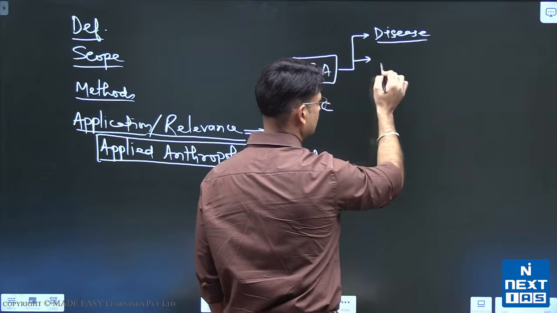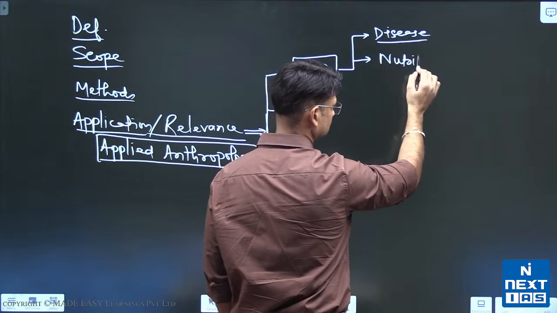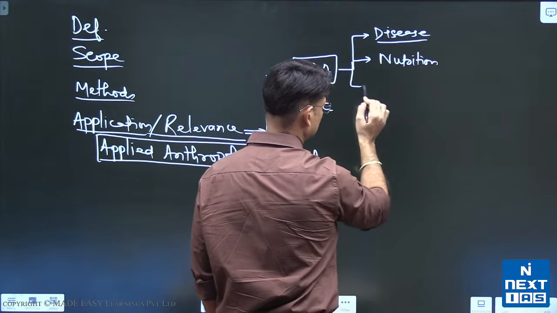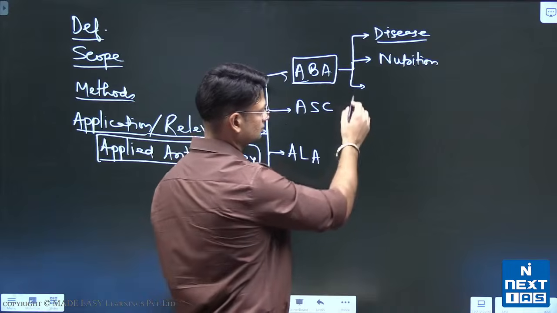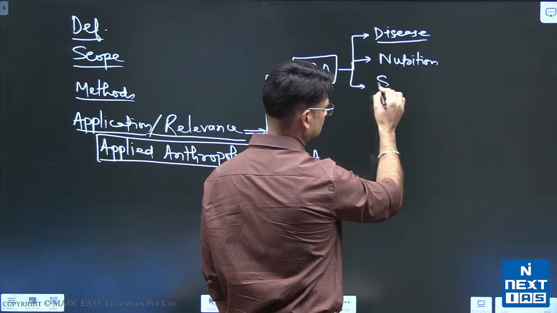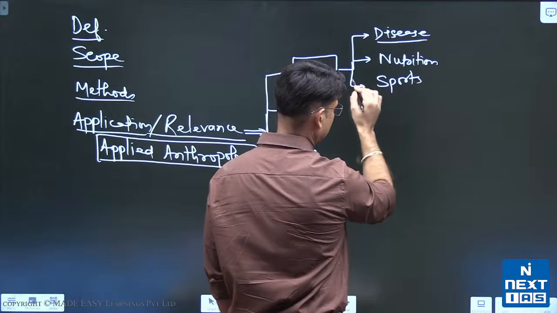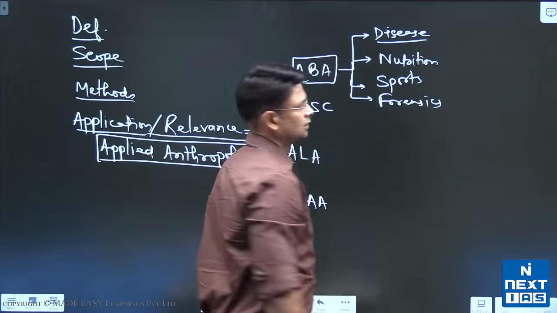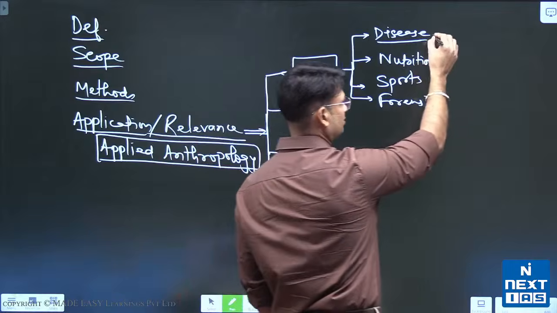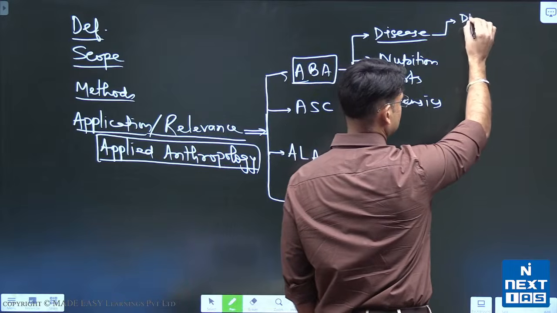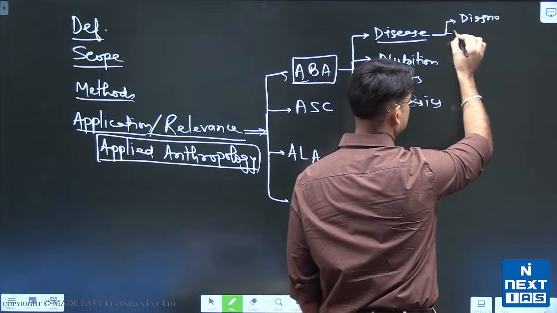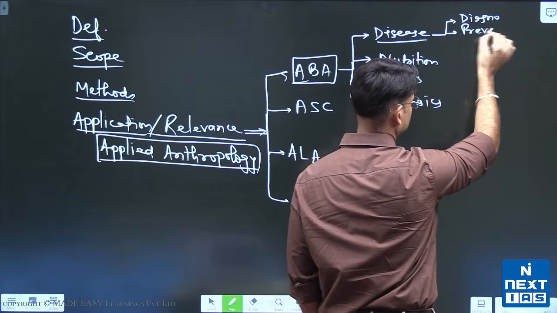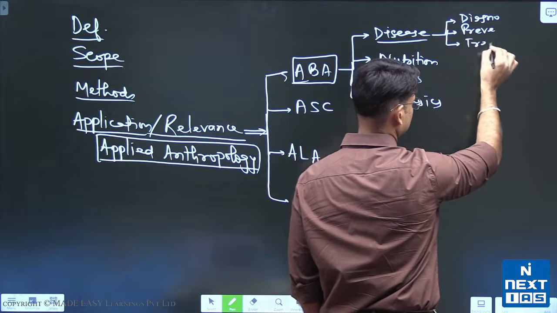It can be used in nutrition. It can be used in sports anthropology, and it can be used in forensics. When we say disease, it can be useful in disease diagnosis, disease prevention and disease treatment.